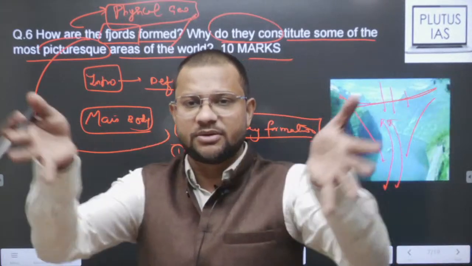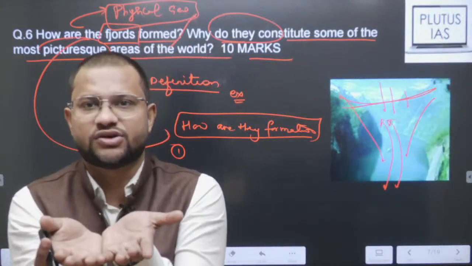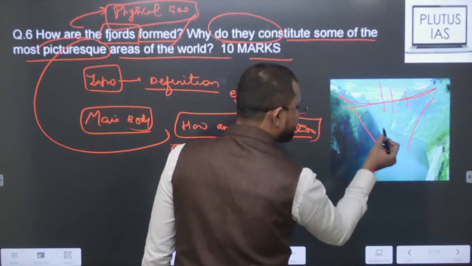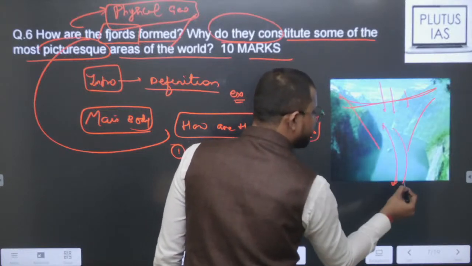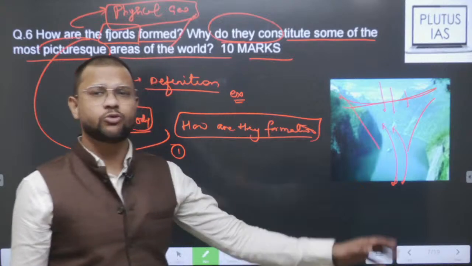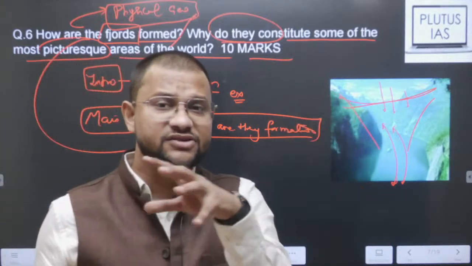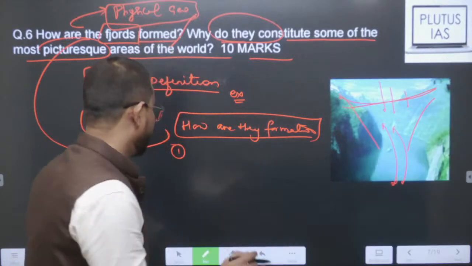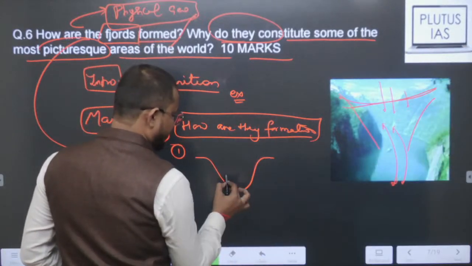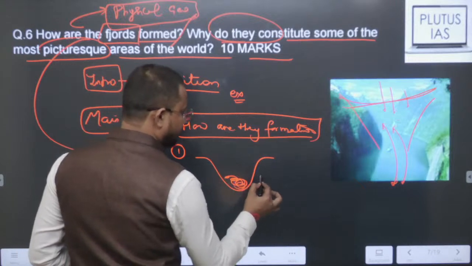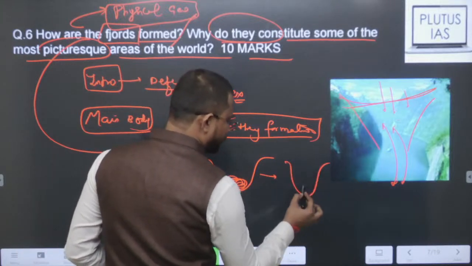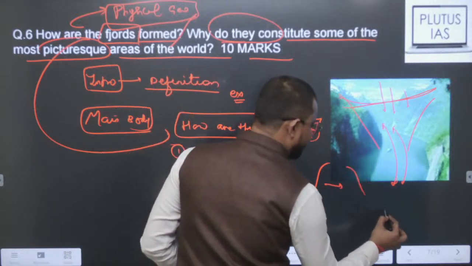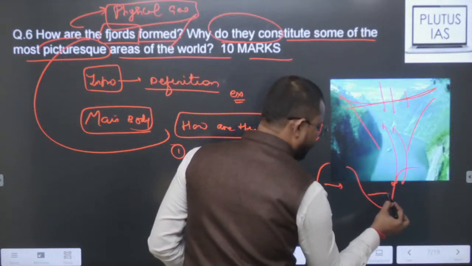Valley means the low-lying section, and in this valley you will find the glacier. Then with the rise in temperature, what happens to the glacier water? It melts. Now when the glacier water has melted, this surface gets exposed. Like this is where the glacier used to flow earlier, then it started to melt and this surface is now exposed.